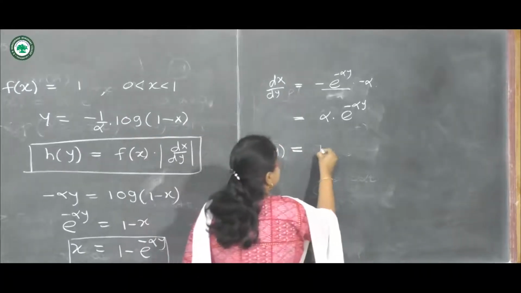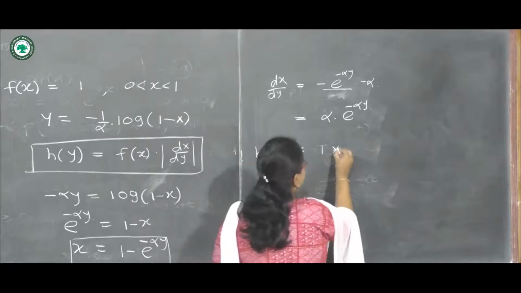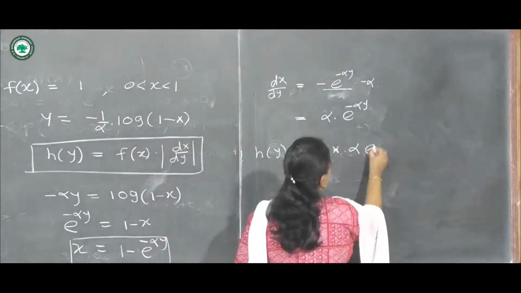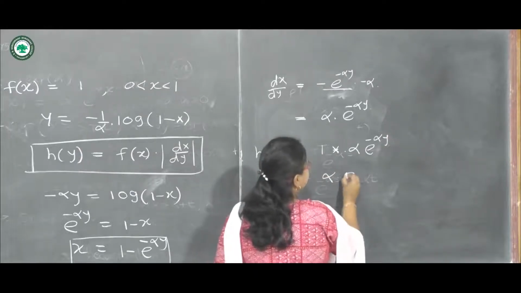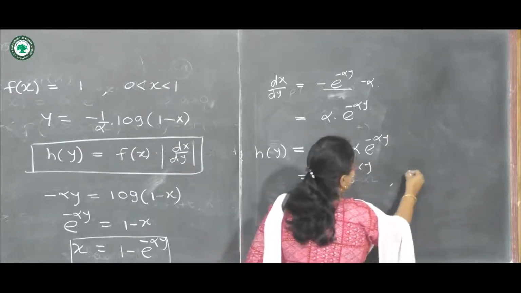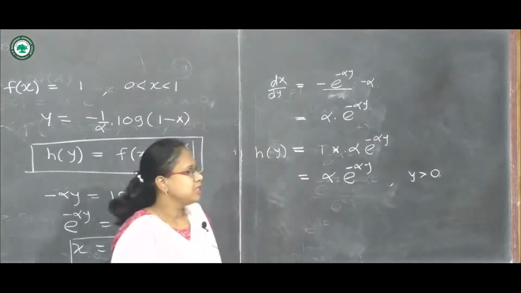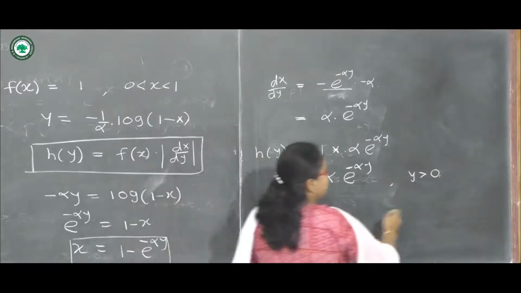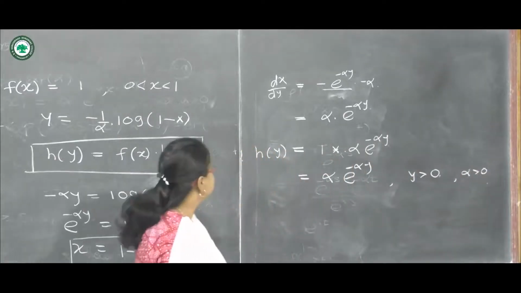So let us substitute here h of y equals f of x. It is 1, there is no function of x, so we will take it as 1 into this alpha into e raised to minus alpha y. So finally it is alpha into e raised to minus alpha y, and y is positive, or y lies between 0 to infinity. Here the value of alpha is given, which is greater than 0.